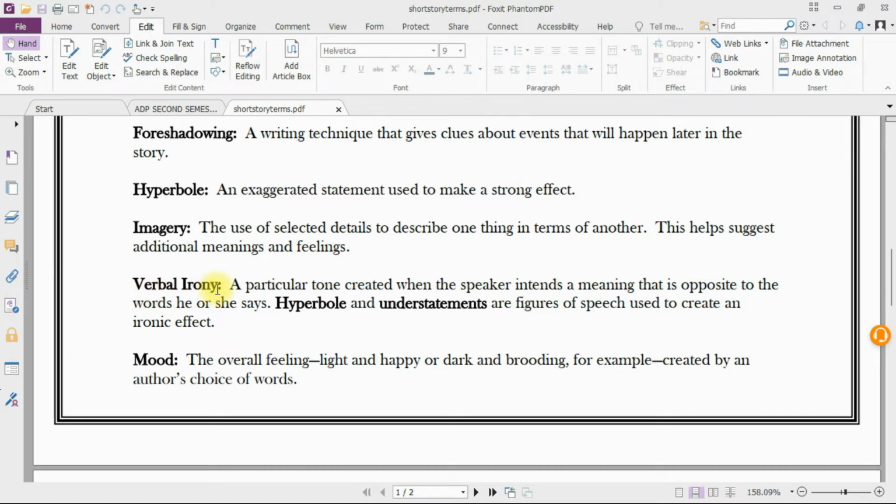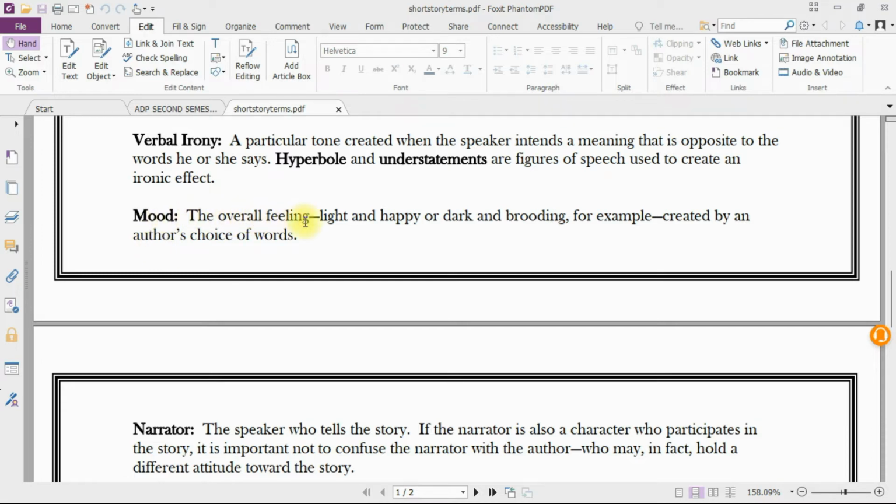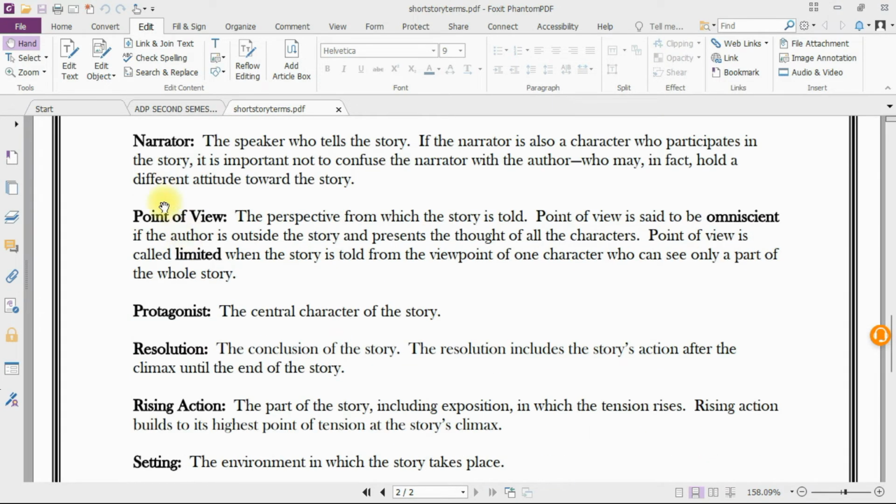Verbal irony: a particular tone created when the speaker intends a meaning that is opposite to the words he or she says. Hyperbole and understatements are figures of speech used to create an ironic effect. Mood: the overall feeling, light and happy or dark and brooding, for example, created by an author's choice of words. Narrator: the speaker who tells the story.